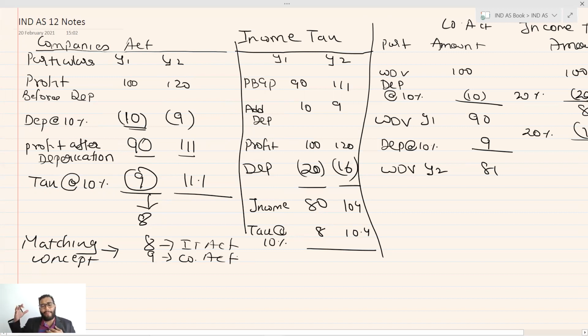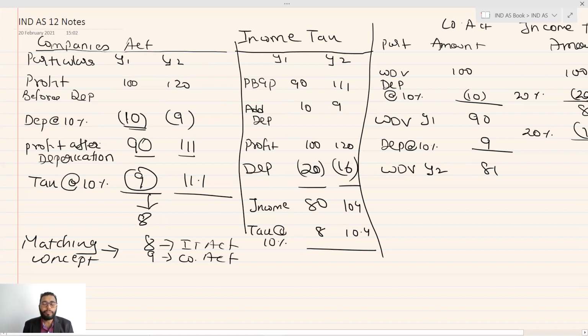As per the matching concept, I am only supposed to have the expense of that period compared with the revenue of that period. Either expense can be 8, either expense can be 9. Both cannot be the answer in this case. As a result, I need to select any one. The moment I select one, the other will become wrong and I need to change. So, to address this problem, a concept of deferred tax was brought.